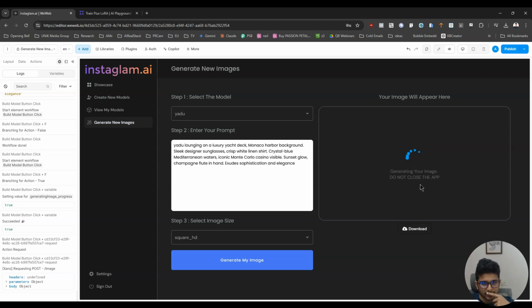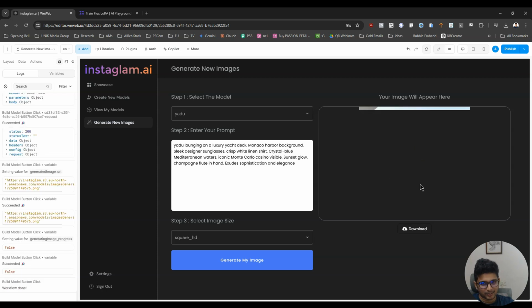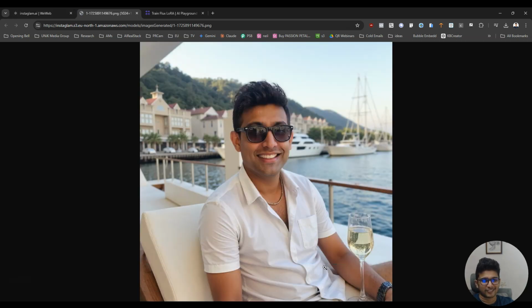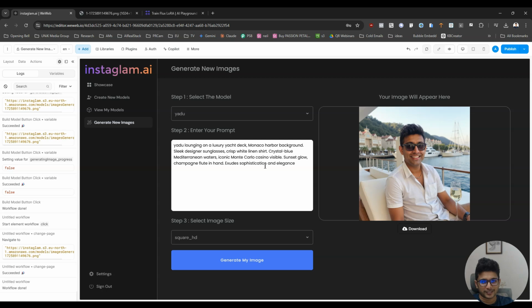Yadu lounging on a luxury yacht deck, Monaco harbor background, sleek designer sunglasses, crisp white linen shirt, crystal blue Mediterranean waters, iconic Monte Carlo casino visible, sunset glow, champagne flute in hand, exudes sophistication and elegance. Oh my freaking god. Unbelievable. To be honest, this looks exactly like him. Okay, so that is it. That is Instagram.ai. Our full test is now complete. Kind of looks like Yadu, maybe without sunglasses.